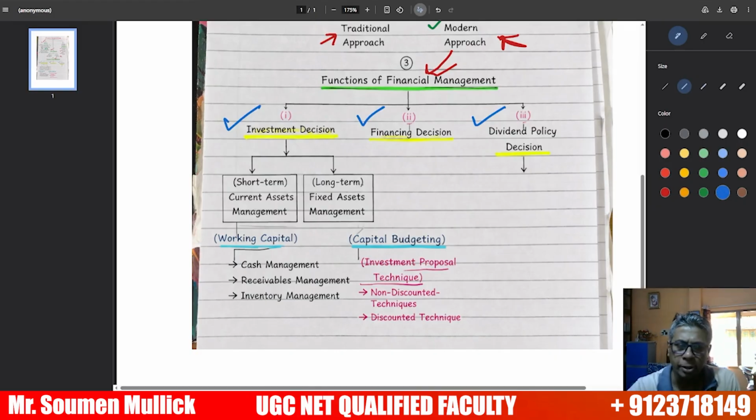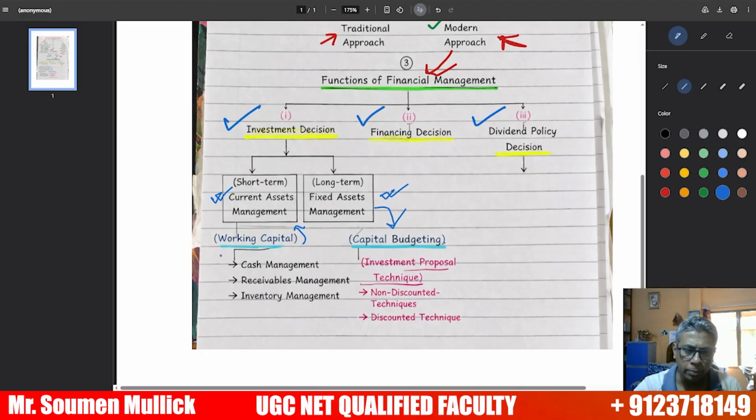An investment decision is related to short-term asset management, short-term current asset management, and long-term asset management, which is related to fixed asset management. Short-term current asset management is related to working capital, and long-term asset management is related to capital value. In my next class, I will discuss working capital and capital value. Today, my goal is to help you understand the functions of financial management.